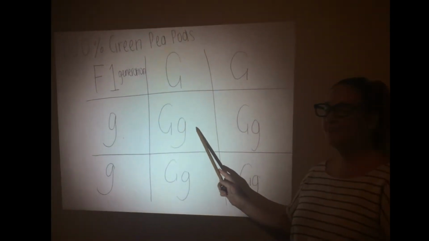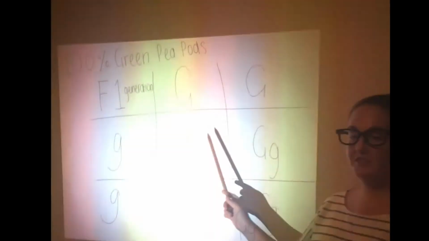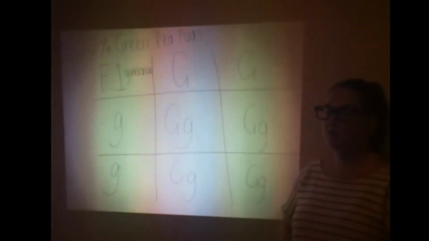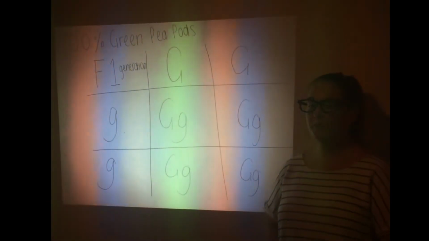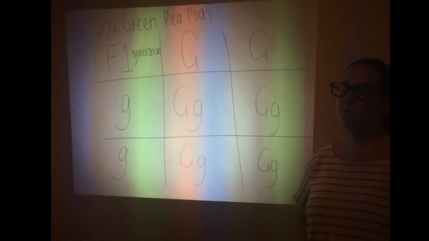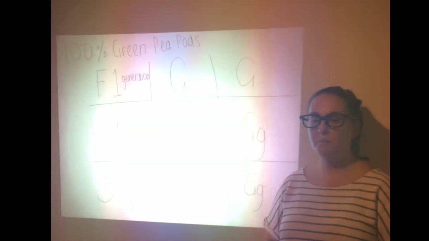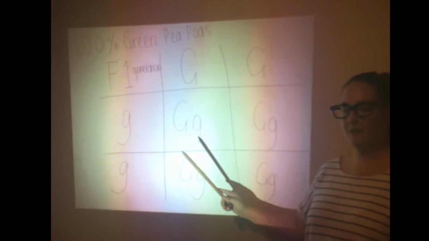Punnett squares are diagrams that are used to predict the combinations of genes. They also show the possibility for having a certain gene inherited from one of the parents. They are named after an English geneticist called Reginald Punnett. He developed the Punnett square to show the number of genetic combinations and explain genetics by using the Punnett squares.